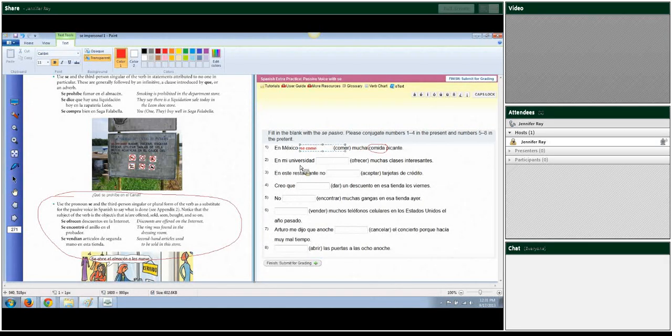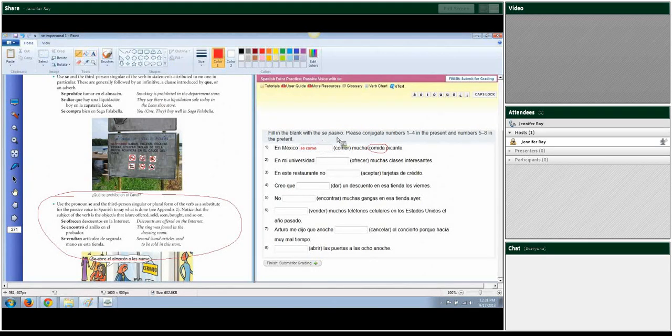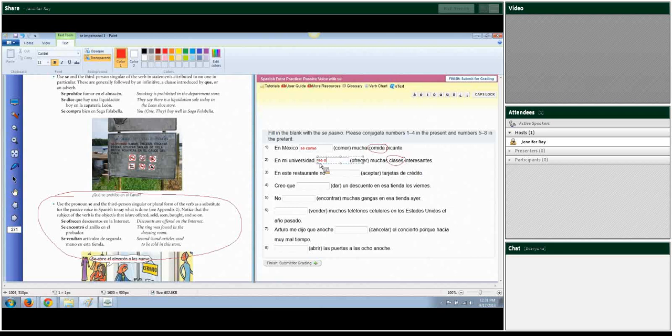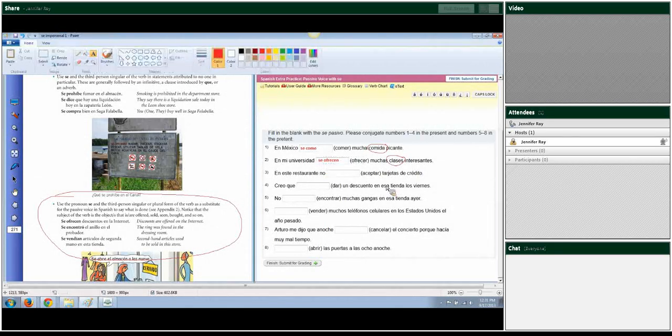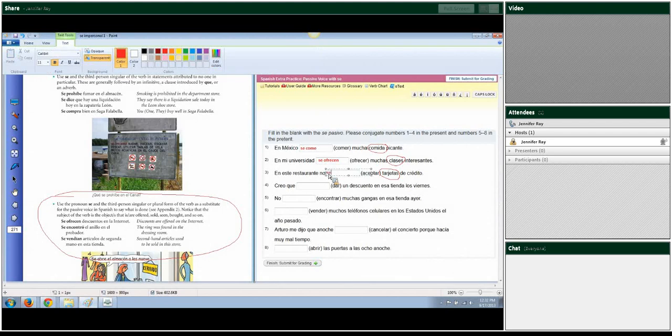En mi universidad, ofrecer muchas clases interesantes. We're going to conjugate for what's offered. What's offered are the classes, which is plural. So this time I am going to use the plural form. So it's going to be se ofrecen muchas clases interesantes. So in my university, a lot of interesting classes are offered. En este restaurante no aceptar tarjetas de crédito. So in this restaurant, credit cards are not accepted. What's not accepted? Tarjetas de crédito. So it is going to be plural again, and it would be se aceptan.